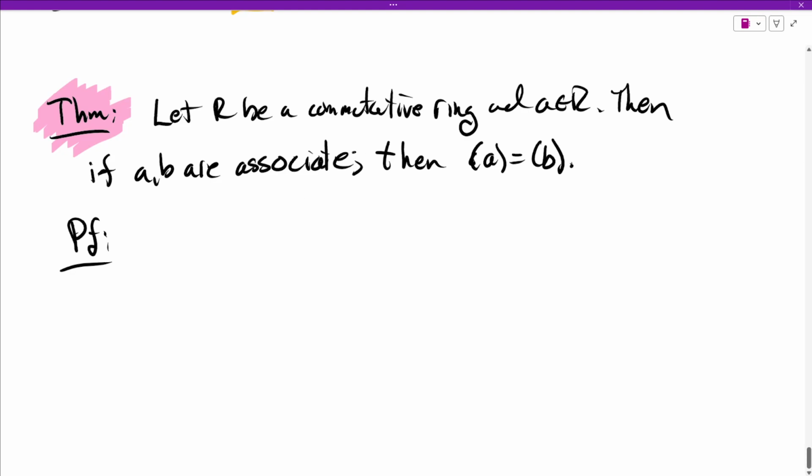Suppose A and B are associates. Oh shoot, A and B are in R, sorry. Not just A.